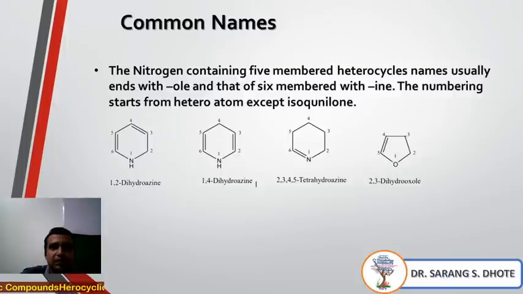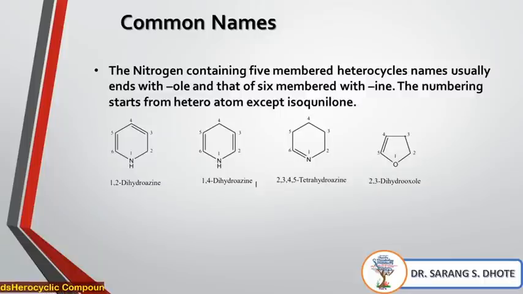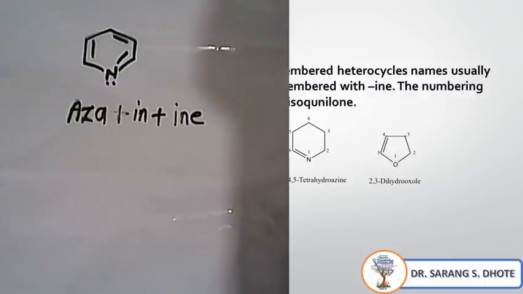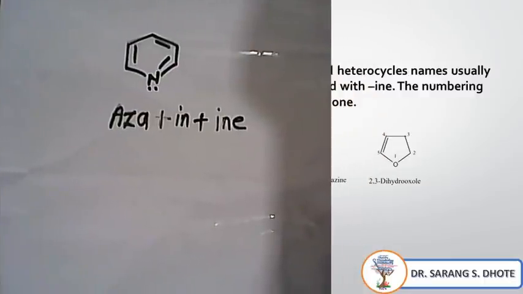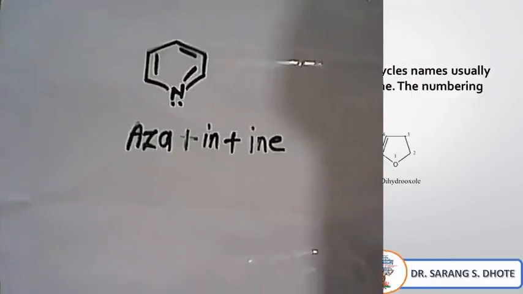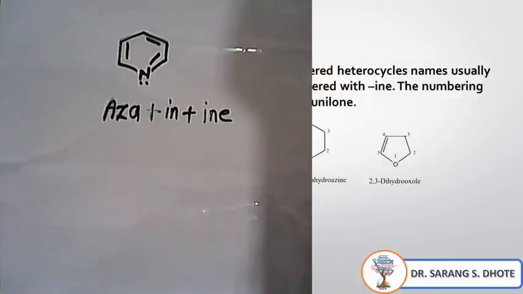The numbering starts from the heteroatom, except for isoquinoline. What is that? We will see again with an example.